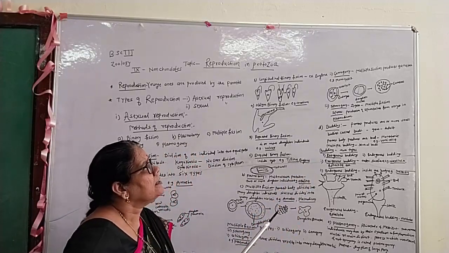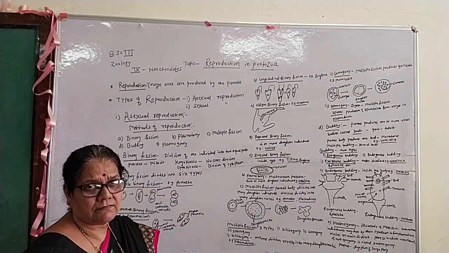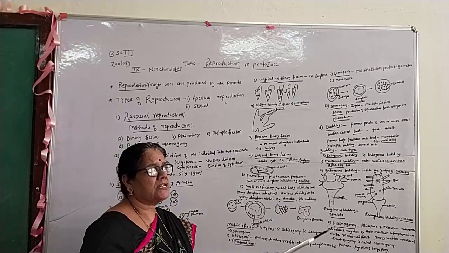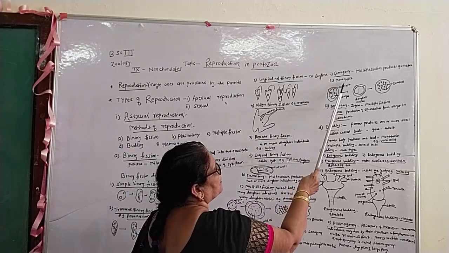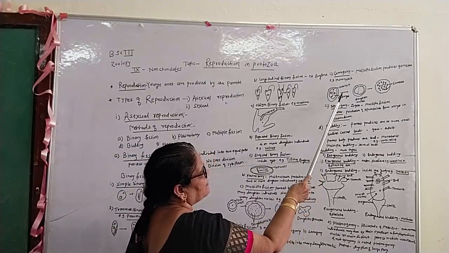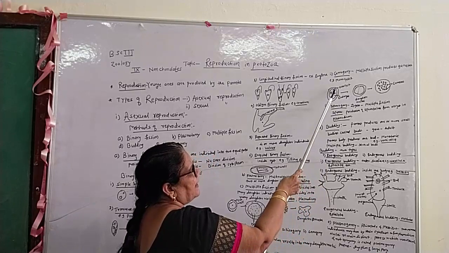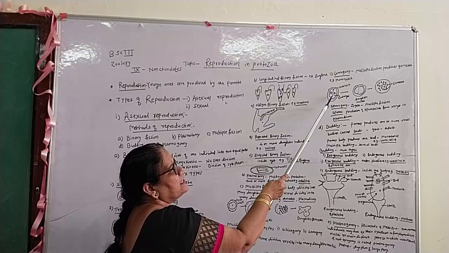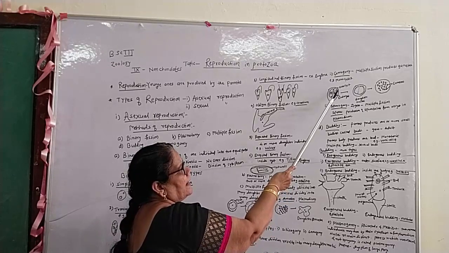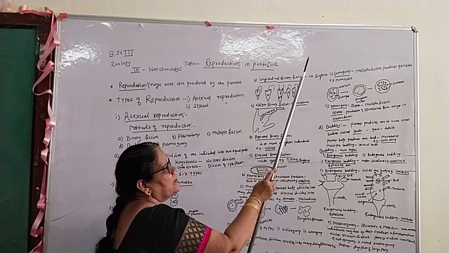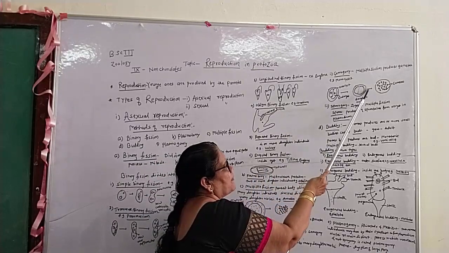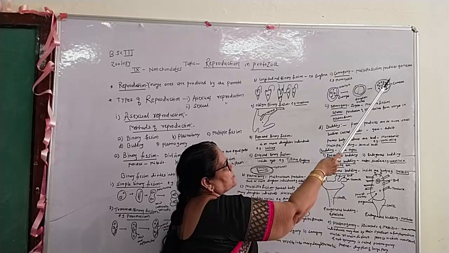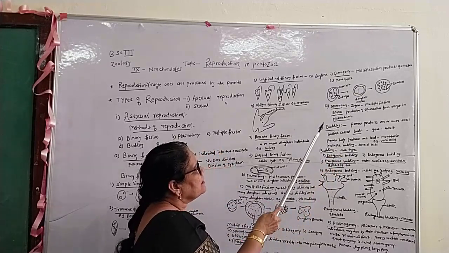Second is gamogony. In gamogony, multiple fission produces the gametes. For example, Monocystis. These are the diagrammatic sketches. This is the ectocyst, this is the endocyst. The endocyst is present inside the cyst wall, and the ectocyst is the outermost layer, and they are formed by the two daughter nuclei. These two daughter nuclei divide again to form the gametes.